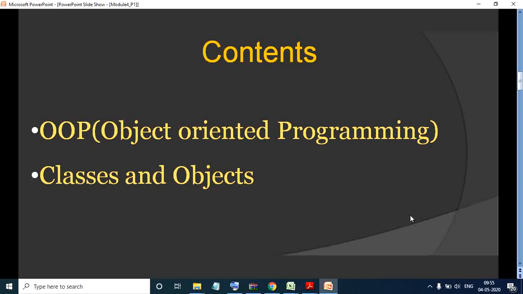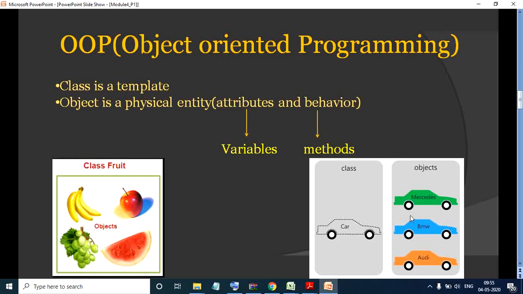Okay. So whatever type a programmer defines, it is called a class. Before moving ahead to see how a class is defined, we'll look at what a class is. A class would look something like this. It is a complete template, like, say for example, I have a class of fruits. Whatever fruits we have, all will come inside this class. Remember friends, a class will not occupy any memory.